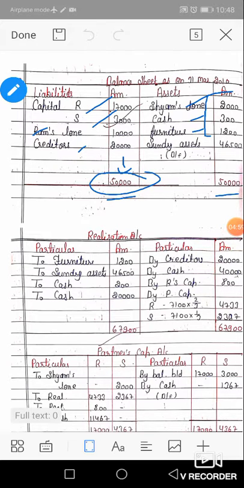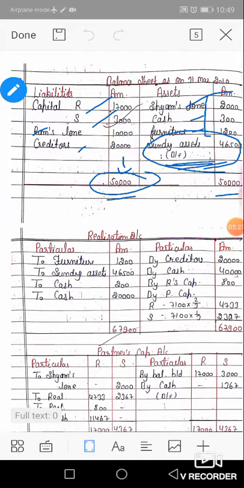Then 50,000 minus 3,500, the balancing figure, is treated as sundry assets of rupees 46,500. Both sides are equal at rupees 50,000. The sundry assets are not given in the numerical, so the balancing figure of the balance sheet is treated as sundry assets.